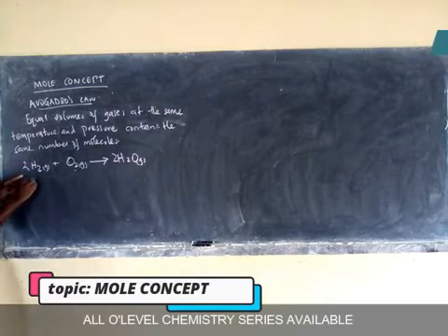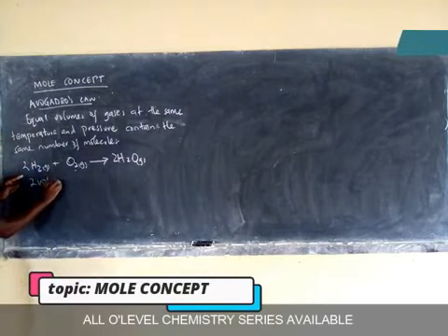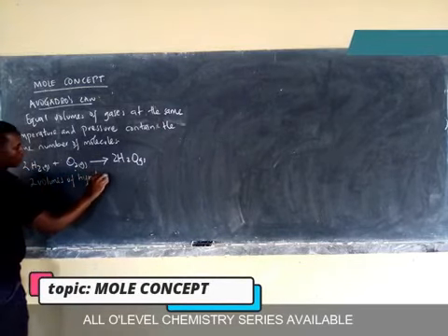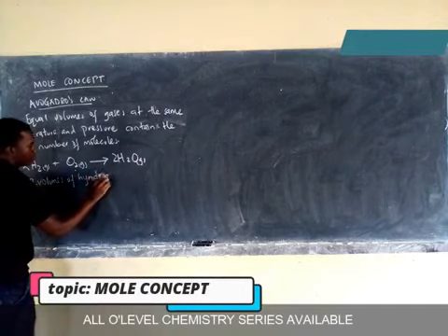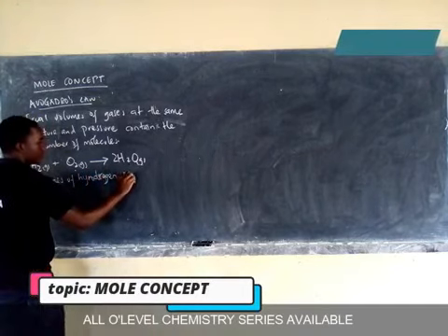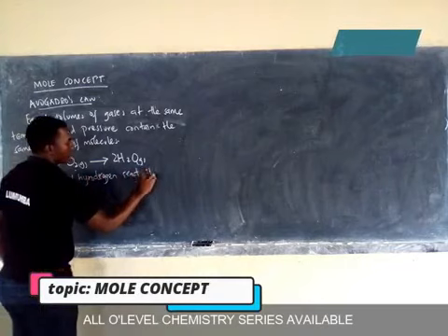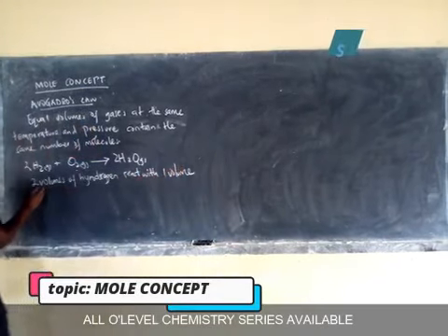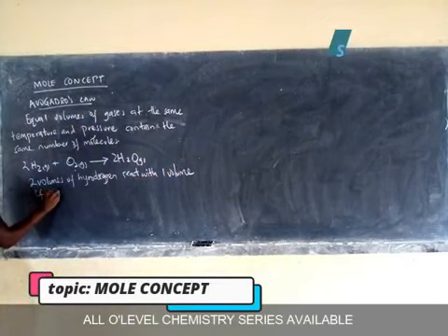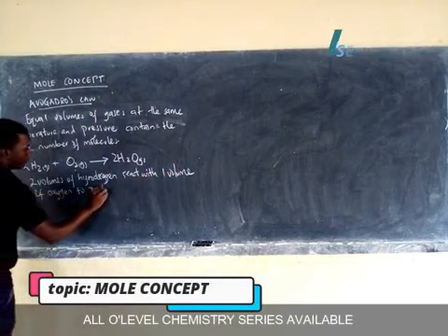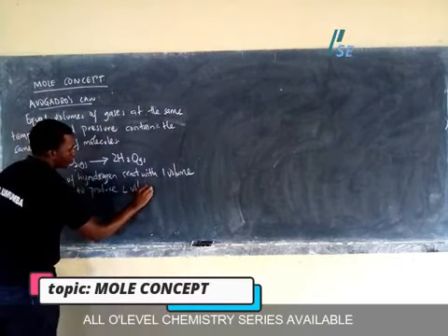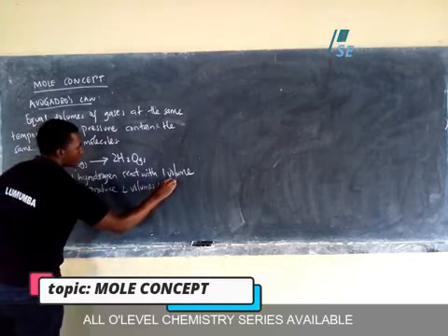Gay-Lussac told us that 2 volumes of hydrogen react with 1 volume of oxygen to produce 2 volumes of steam.